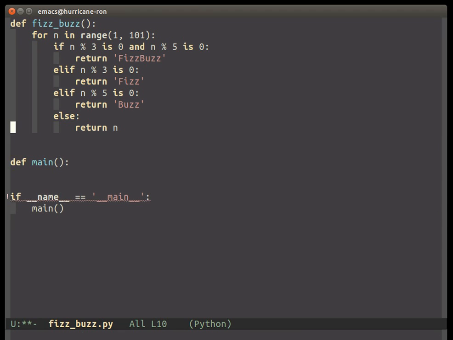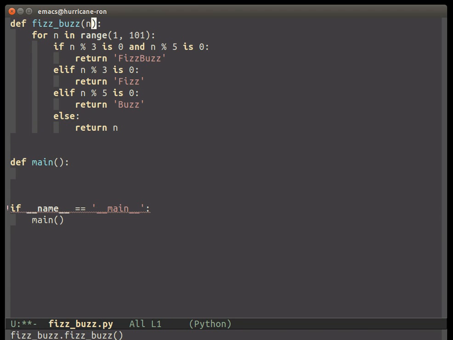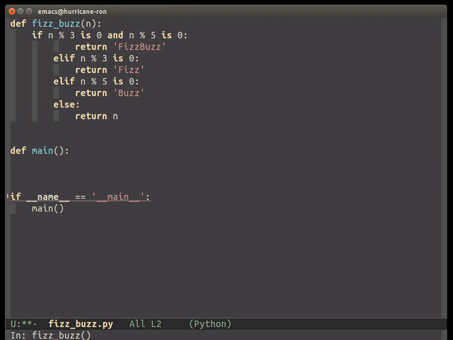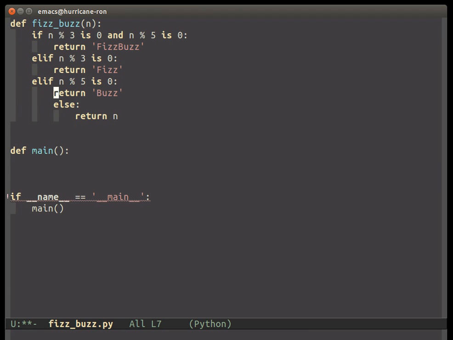So that way in main, why don't we pass in the number? That would be pretty sweet, huh? That would be even more testable. And that way, the number isn't hard-coded, so if for some reason they wanted to only iterate like, I don't know, 80 times, or 10,000 times, or even 2 times, they could just specify that here in main.